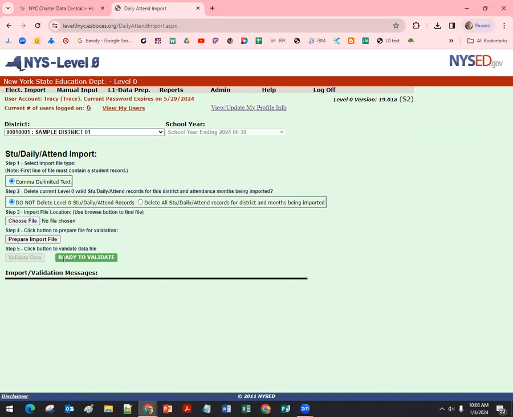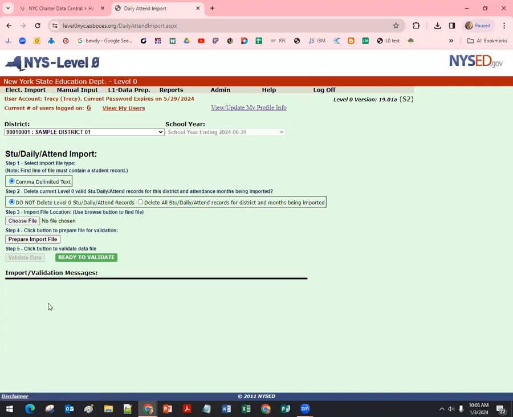For student daily attendance only, because those files can be so big, it's one record for every student on every day of school. So if you have 100 students at your school, that's 18,000 records. The software only allows one person for the whole software to load that data at a time to do that validation. So if you've just done these first couple buttons and it's red because some other school is loading it, just wait a couple of seconds and then hit it on your screen when you see it go green again. In June, early July, it might take more than a few seconds, but it's going to be pretty quick most times.